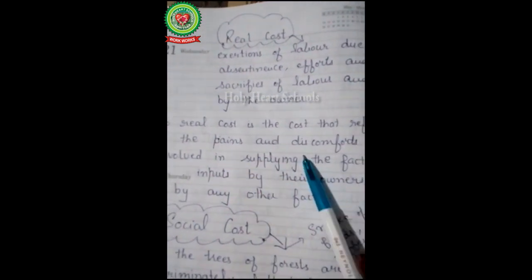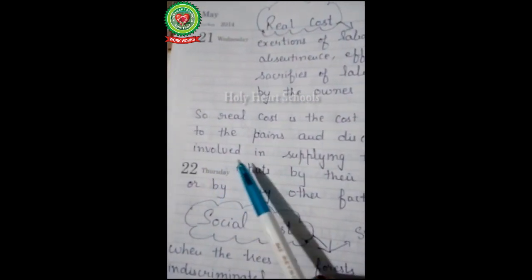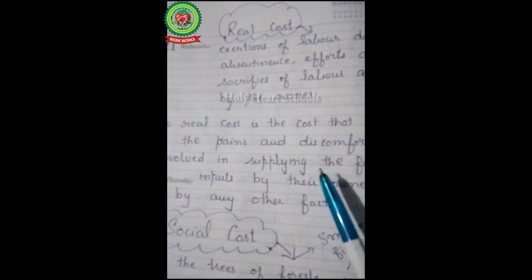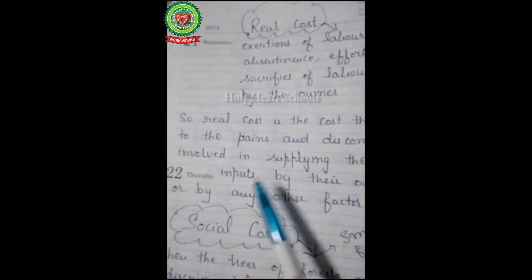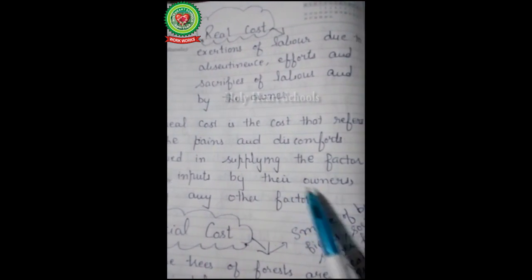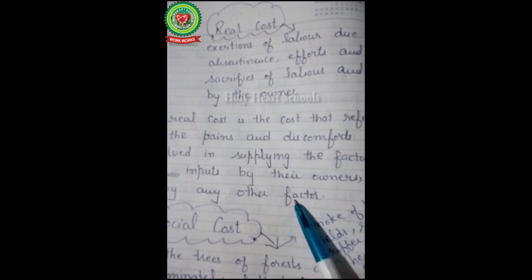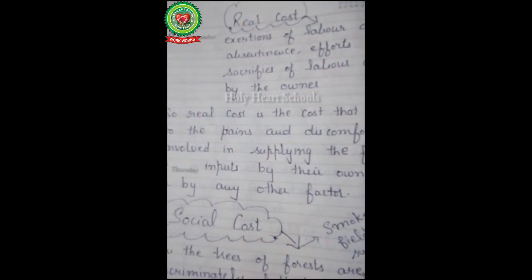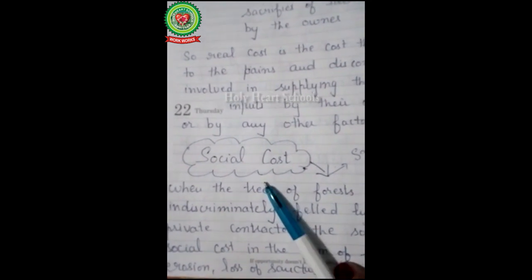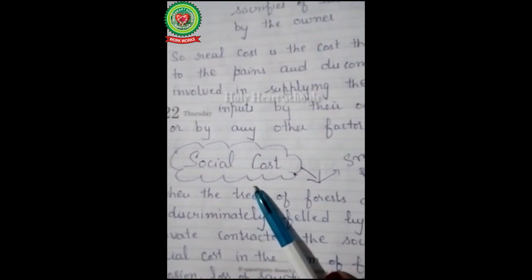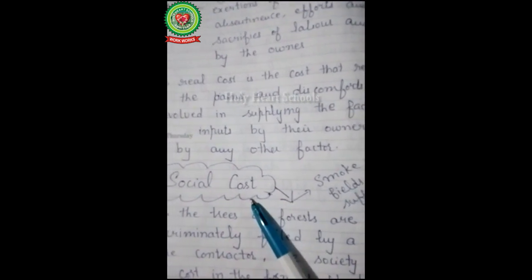So real cost is the cost that refers to the pains and discomforts involved in supplying the factor input by their owners. You can say labor.